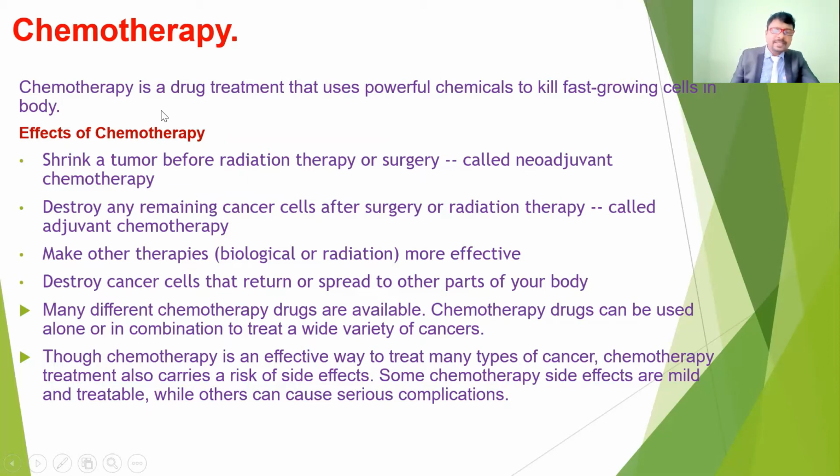And also it destroys the cancer cells that return or spread to other parts of the body. If we use this chemotherapy, we are going to control and inhibit the extension and transmission of the affected cells. Cancer cells are transferred from one place to another, even a distant site, through metastasis via the bloodstream as well as the lymphatic stream. So if you use chemotherapy, it is going to stop the spread of the cancer development. These are the main effects of chemotherapy.